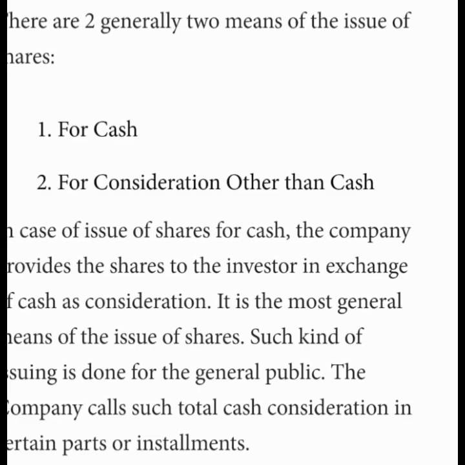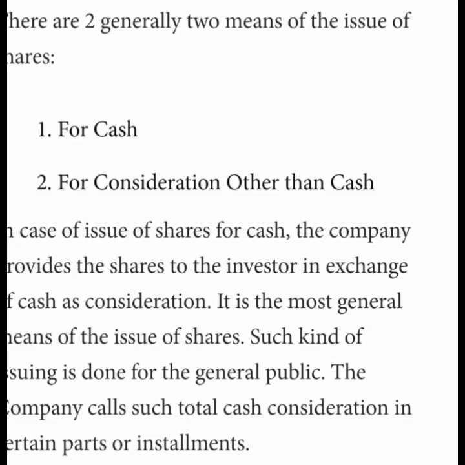For example, the amount payable to the vendor is 6 lakh rupees and the face value of the share is 100. The number of shares issued will be 600 shares, that is 6 lakh divided by 100 rupees. Then the amount transferred to vendor's account will be number of shares issued into face value.